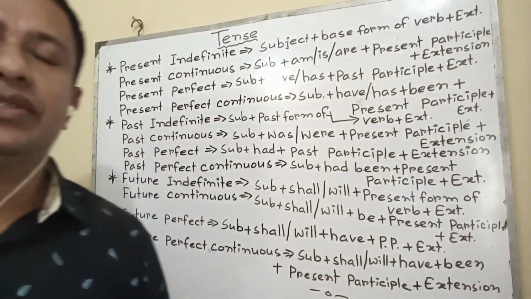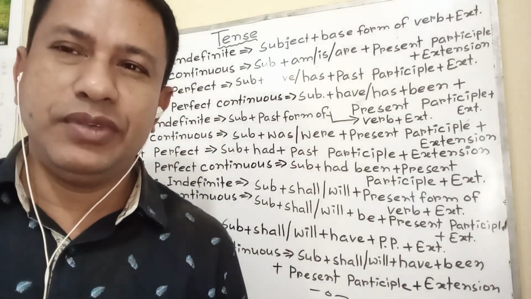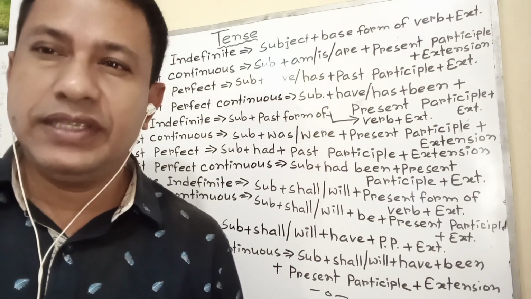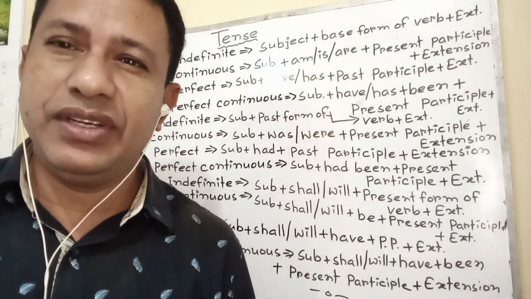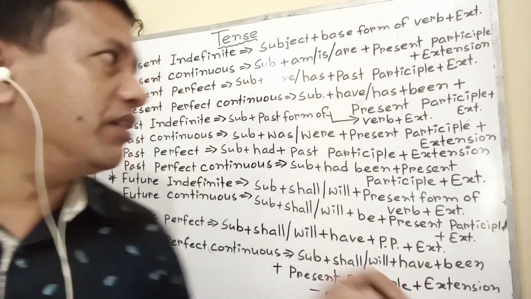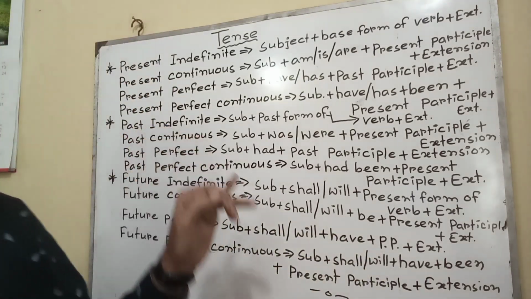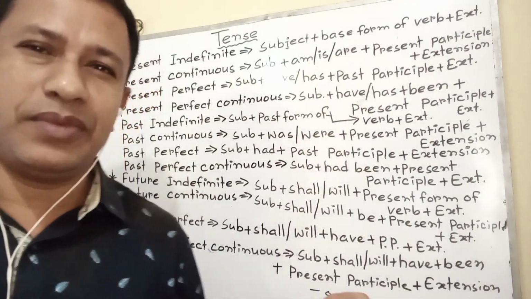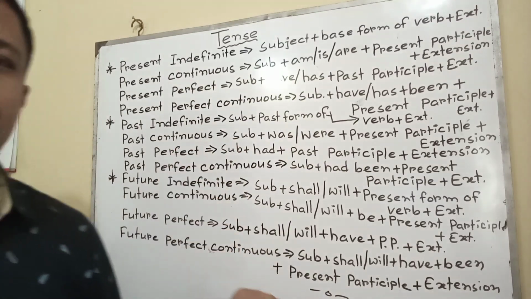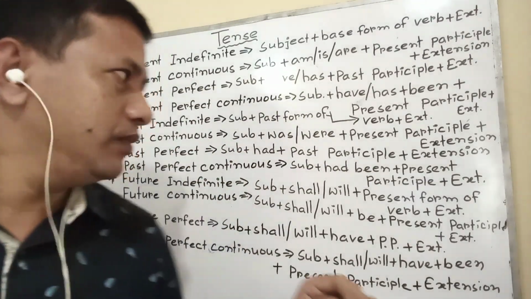Present perfect continuous: the activity which started before but is still continuing is called present perfect continuous. It has been raining since morning, I have been writing for 2 hours, in this way. Past indefinite or past simple: the activity which was done before or in the past is called past indefinite. I saw him, they came here, we went there, in this way.